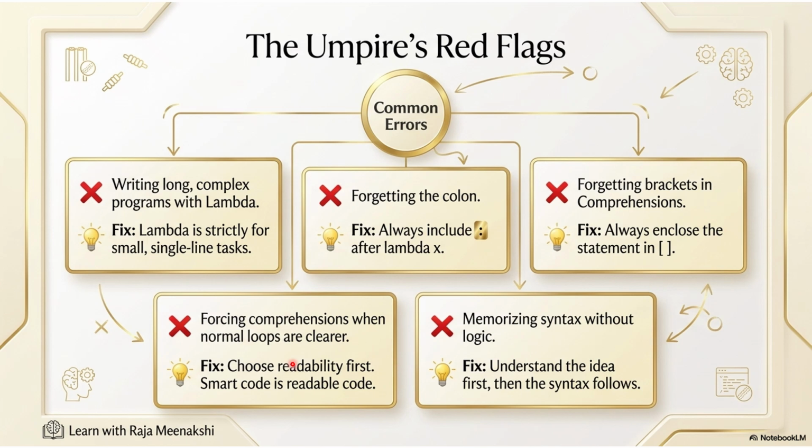Then forcing comprehensions when normal loops are cleaner and clearer. When a normal loop itself is clean, don't make it hectic with comprehension. Thinking, "I know comprehension, so I will apply comprehension everywhere," that is not readable code. So you should always choose readability first. Smart code is readable code, and you should know when and where to use them. Got it?